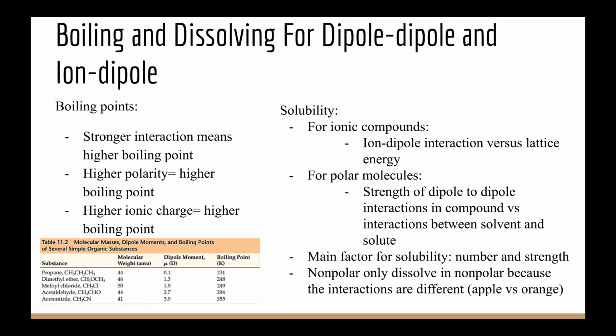In the case of polar molecules, you're going to have dipole-to-dipole interactions in the solvent versus dipole-to-dipole interactions in the solute. In the case of water, you're going to have the hydrogen bonding, which is a type of dipole-to-dipole interaction, and hydrogen bonding is stronger than other dipole-to-dipole interactions, so they're going to be strong enough to split up the polar molecules. In a case where we're not dealing with water and we're dealing with another solvent, it will all depend on whether the dipole-to-dipole interactions of the solvent are stronger than the ones in the solute. So the main factors for solubility are the number of interactions going on and the strength of the interactions themselves.